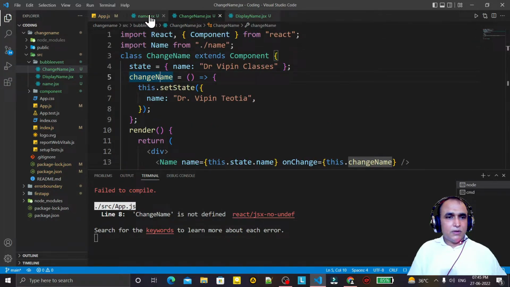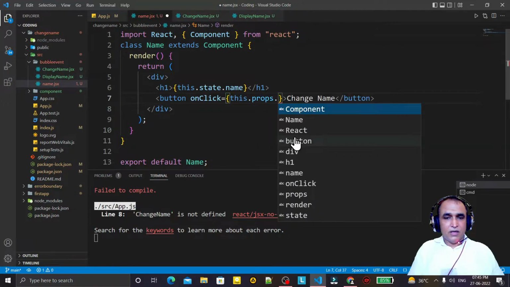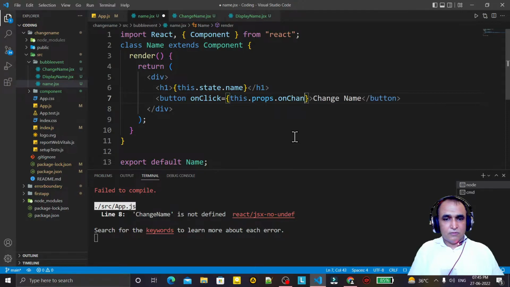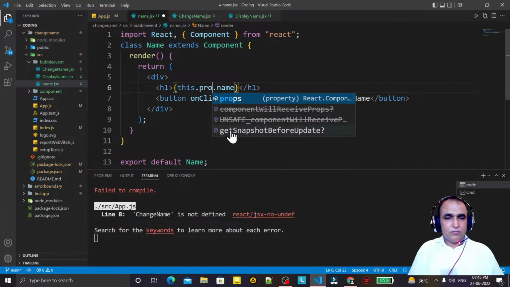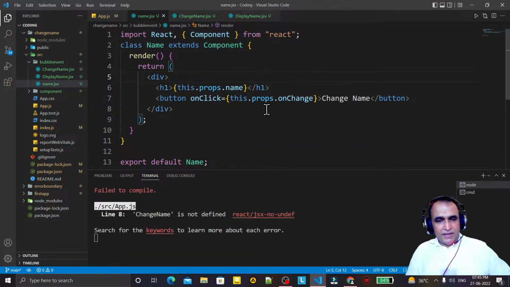Then in this Name component, here I will update this to props.onChange, like this, onChange, and here I need to change this to props.name.